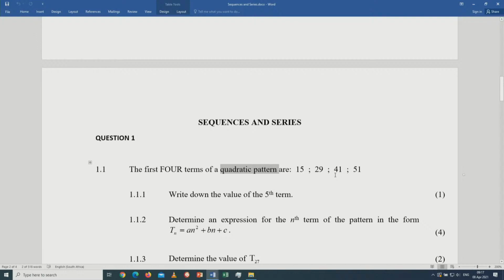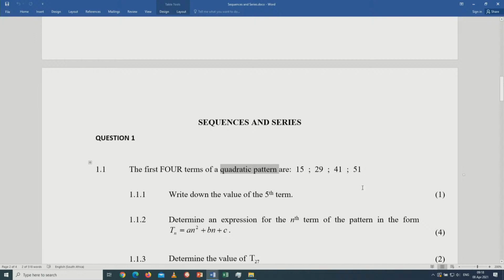So the first difference gives you 14, 12, 10. It shows that the first difference is a linear pattern, of which the common difference is -2. Now you will determine the second difference. Once you have done that, it's easy for you to determine the value of the fifth term.